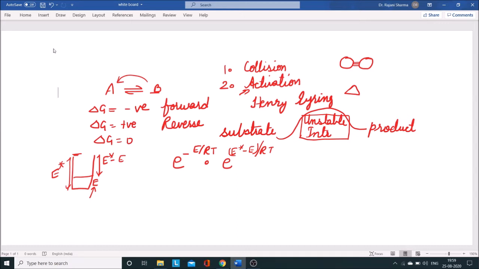So what will we get when we solve this? We will get the probability to reach this activation energy, which will be what?